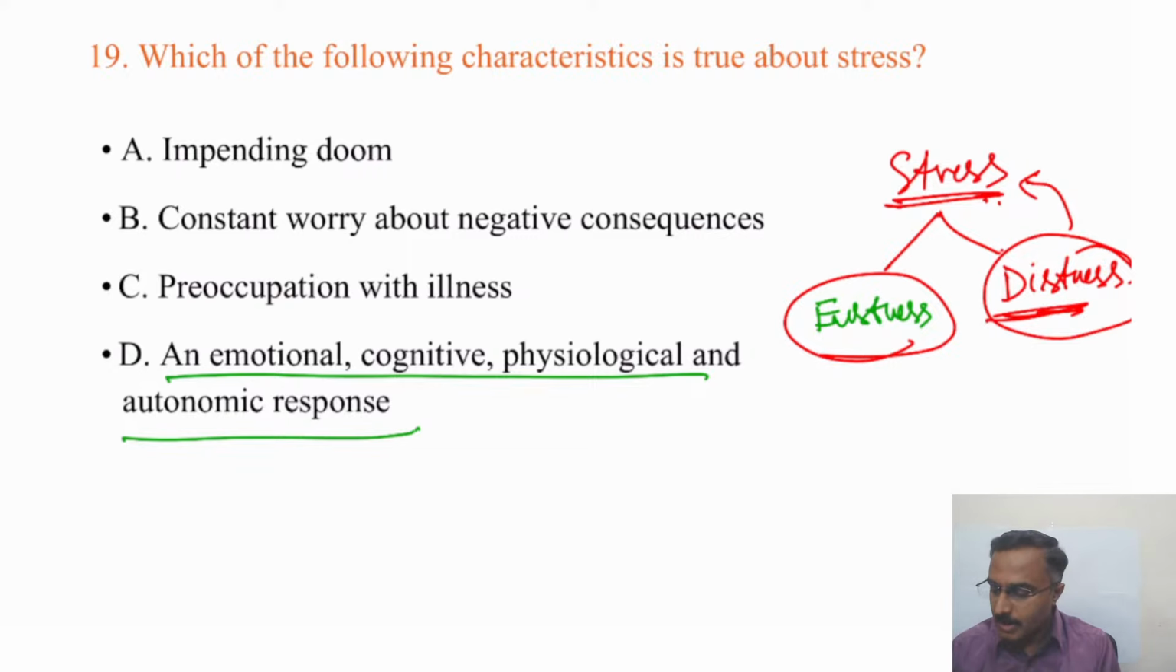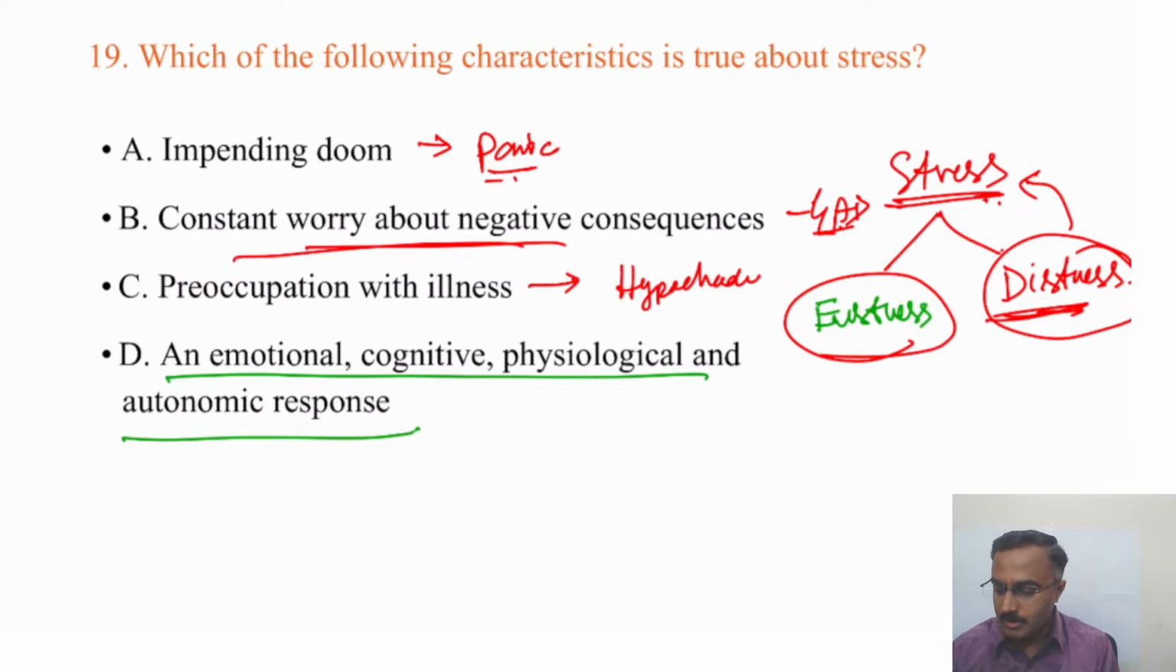Impending doom is more to do with a panic attack. Constant worry about negative consequences is a part of GAD, generalized anxiety disorder. Preoccupation about illness is what we refer to as hypochondriacal ideas. Hope at least some of the things are clear when it comes to stress.